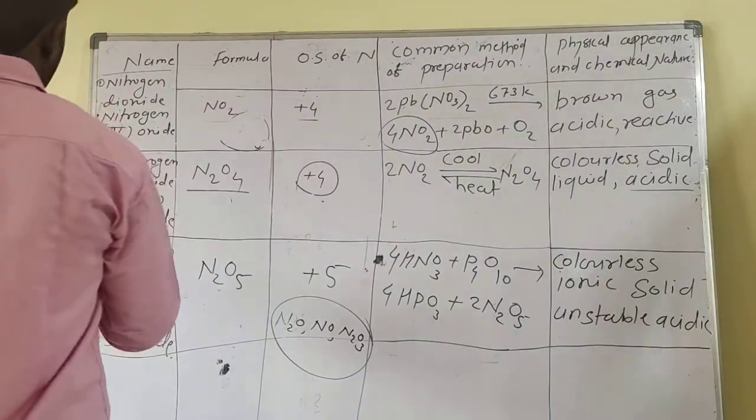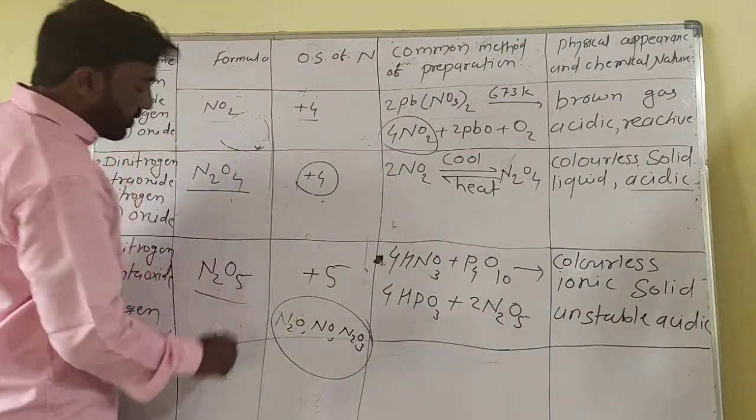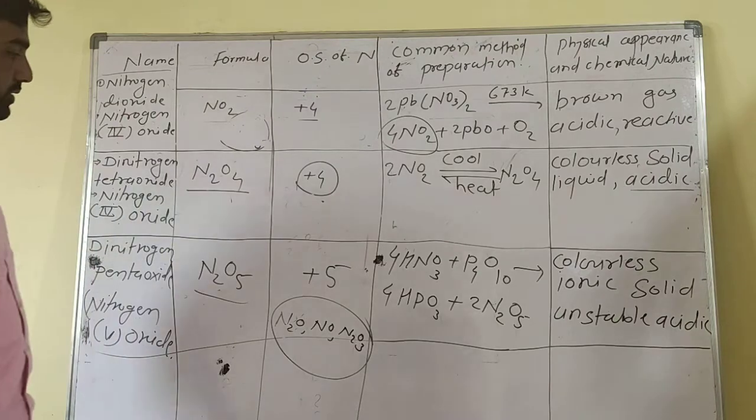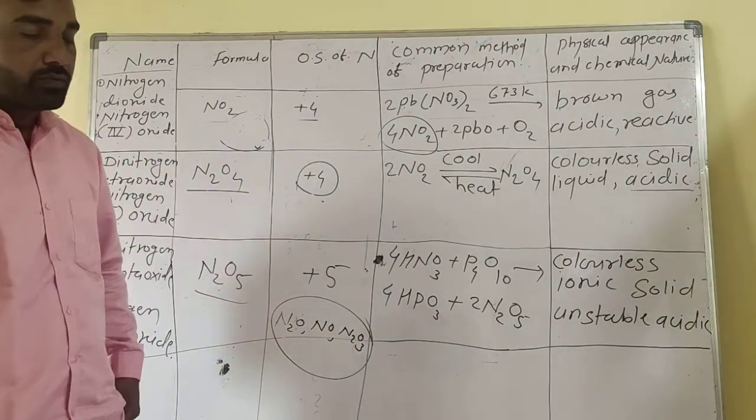Another oxide is dinitrogen pentoxide, N2O5, also called nitrogen fifth oxide. Its oxidation state is +5.